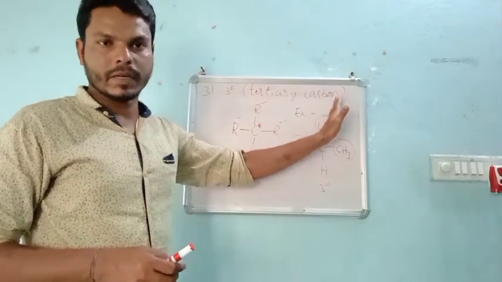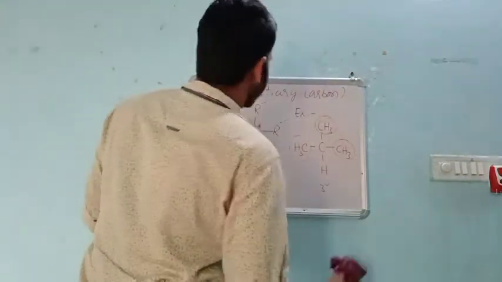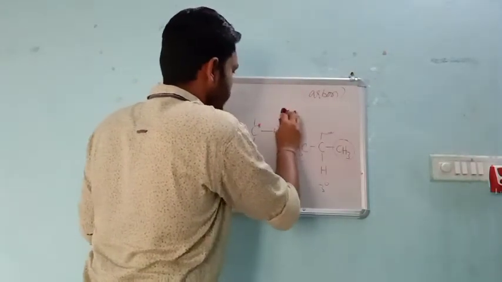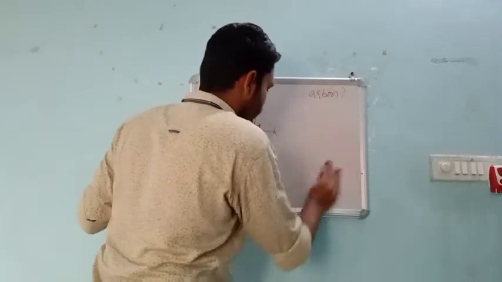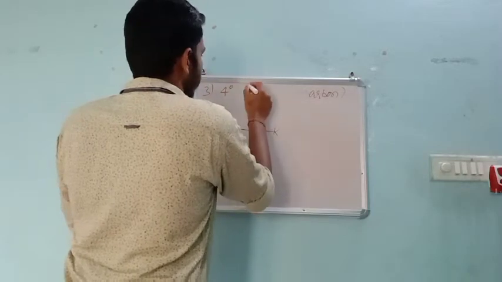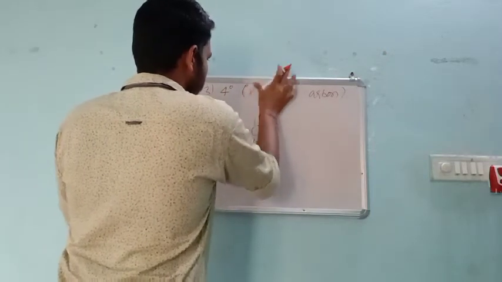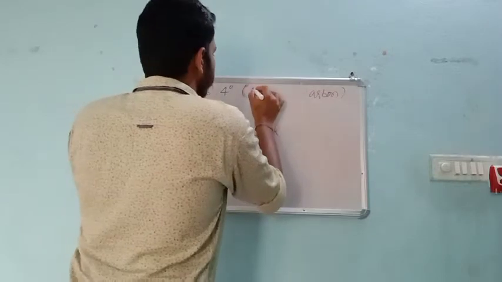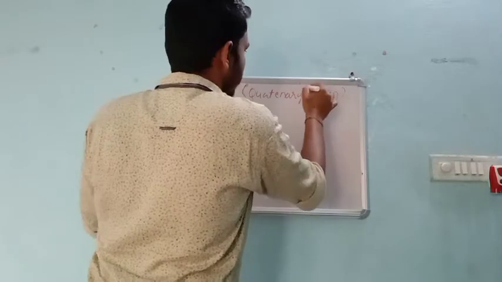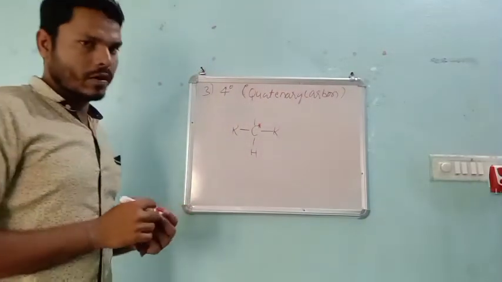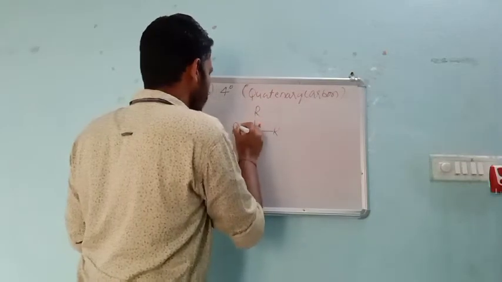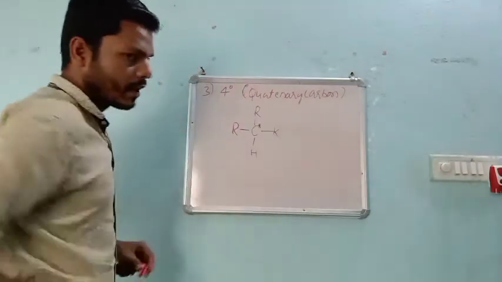And finally, the last part of this session is quaternary carbon. In the case of tertiary, we saw that we replaced three hydrogens with alkyl groups.